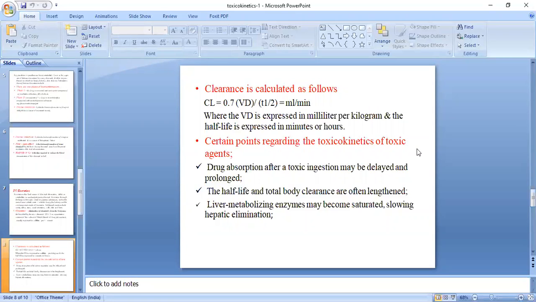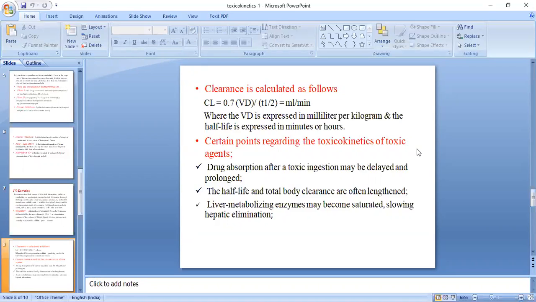The second point: half life and total body clearance are often lengthened. As we saw in the absorption parameter, a drug may pass through in unchanged form and not reach the systemic circulation as it is.